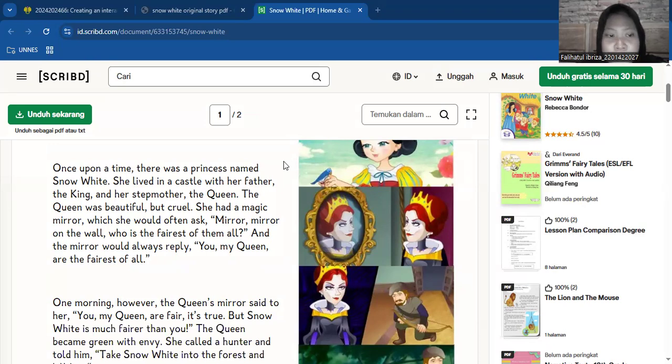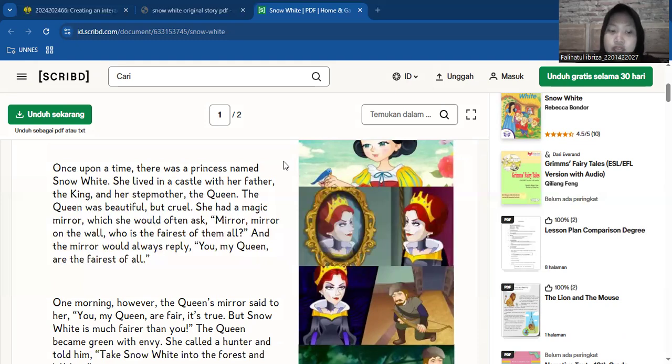She had a magic mirror, which she would often ask, "Mirror, mirror on the wall, who is the fairest of them all?" And the mirror would always reply, "You, my queen, are the fairest of all."